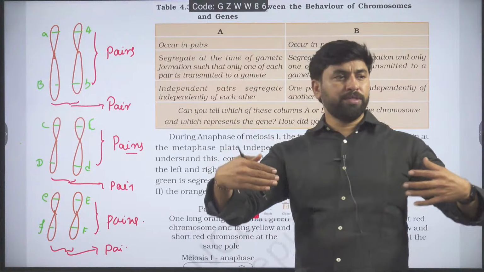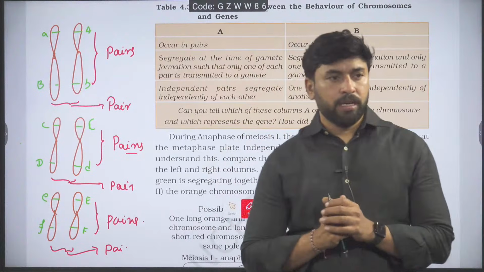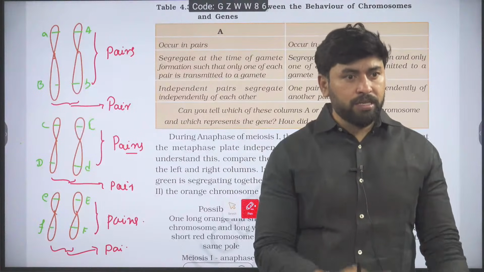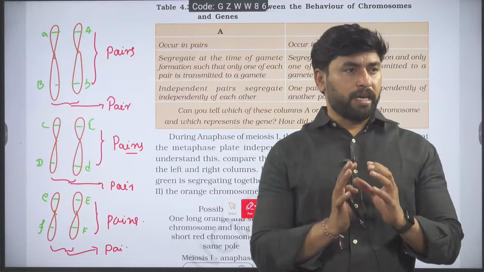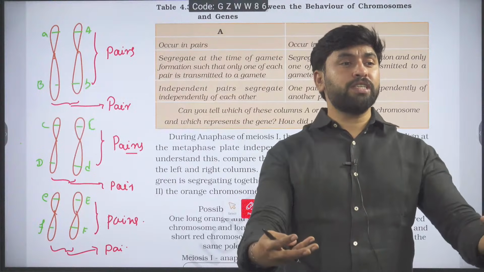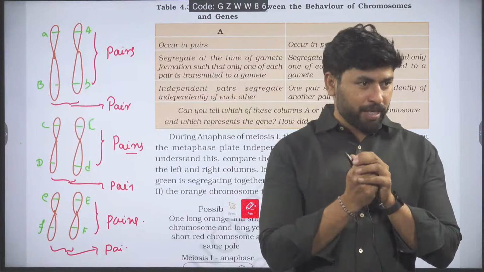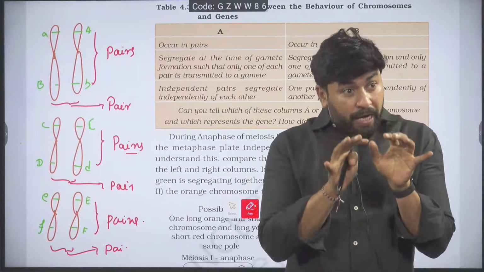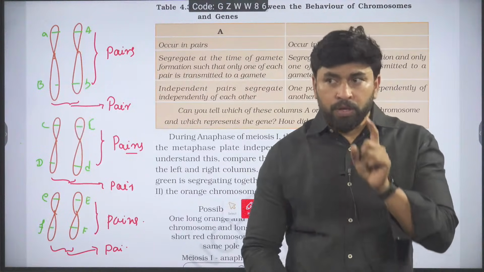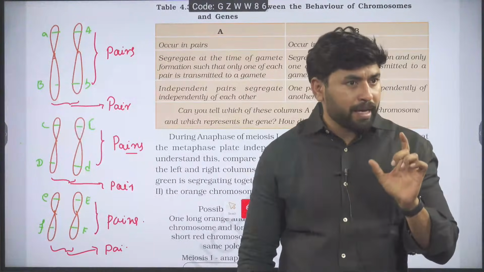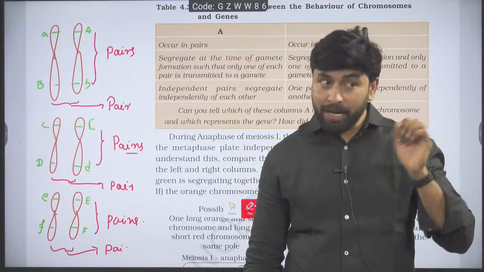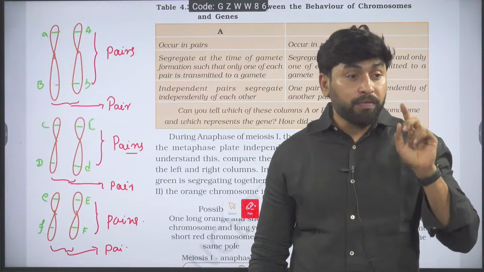I will give one random statement like this. On a pair of chromosomes, several pairs of genes are present. Are you catching what I say? Which means one pair of chromosomes never carries one pair of alleles.